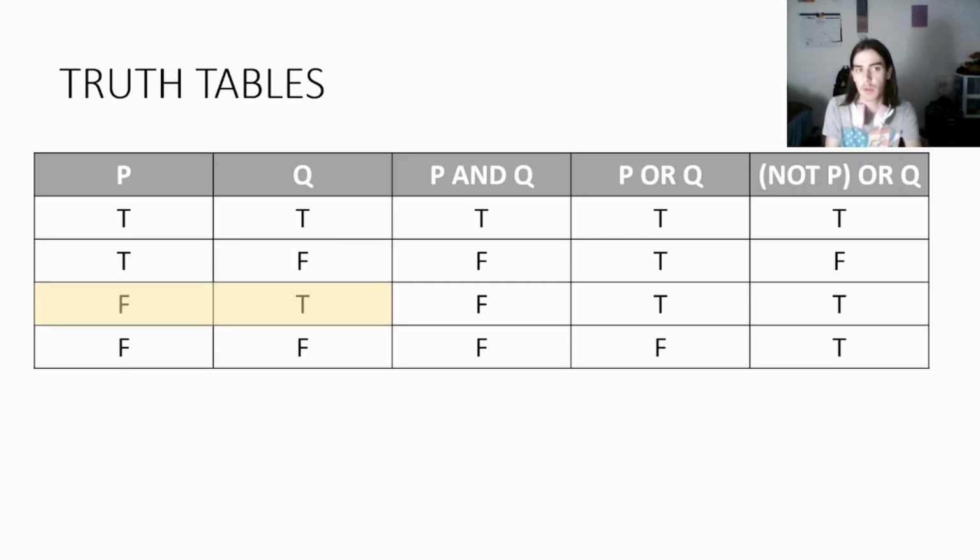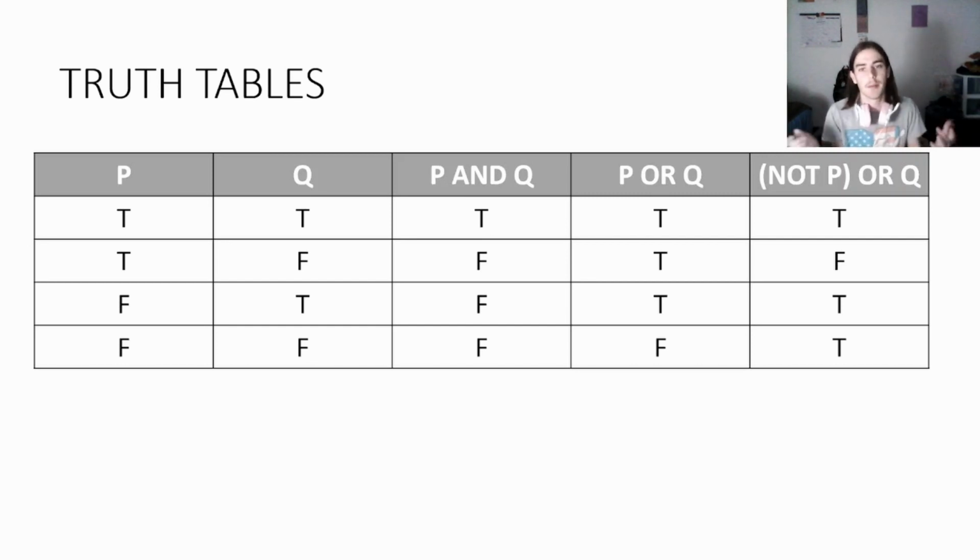The third row is when P is false and Q is true. And the fourth row is when both of them are false. Using these truth tables, we can assess the validity of these 3 columns, 3 through 5, for each row. How true is that statement based on the values of P and Q given in that row?